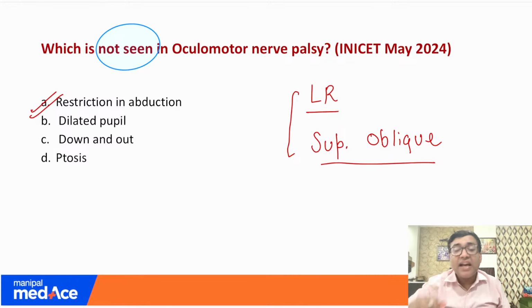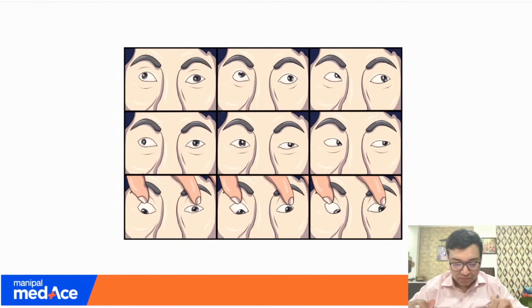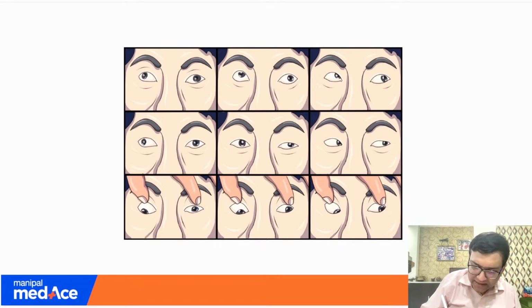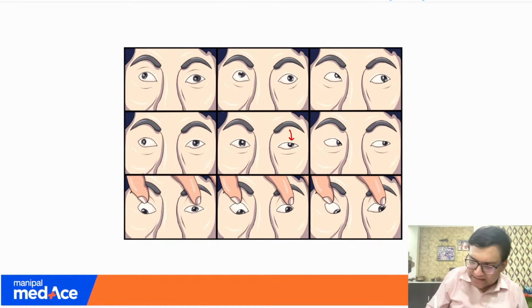Restriction in abduction has been told again and again in the nerve palsy section. This is the nine gaze, which they can ask again. They would just give you the nine gaze and ask about the diagnosis. As you can see here, there is a ptosis. Why is there a ptosis? Because there is a